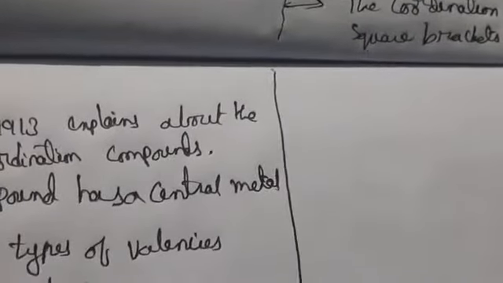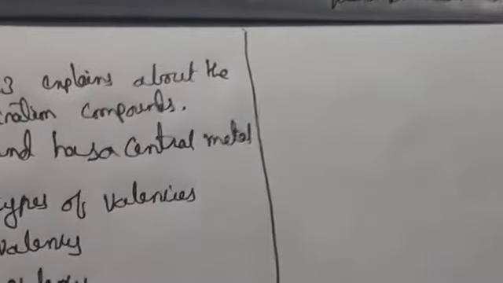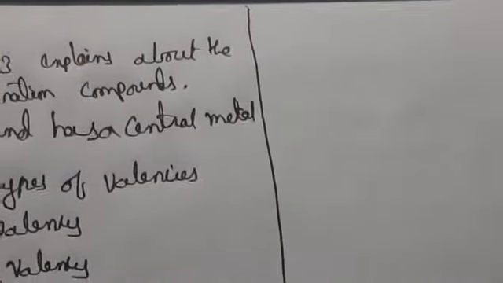Generally every metal will satisfy both primary and secondary valencies. Some negative ions may satisfy both types of valencies also. The molecules or ions which are bonded to the central ion through secondary valency, we call them ligands. Secondary valency means either positive or negative. The ligands are the donor atoms, which donate electrons to the central metal atom.